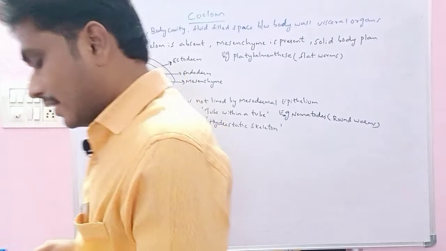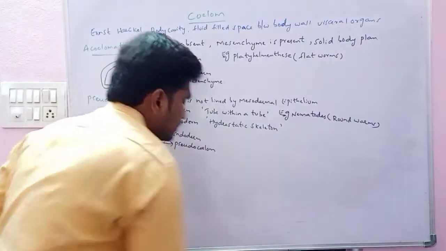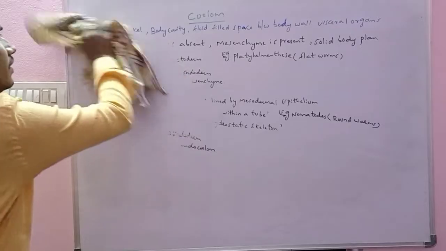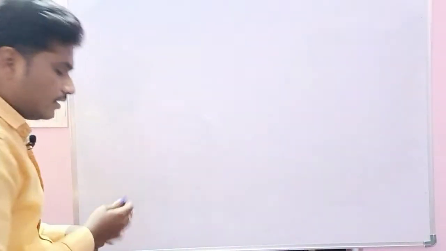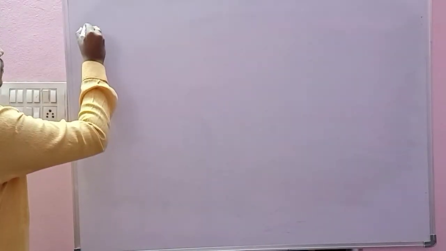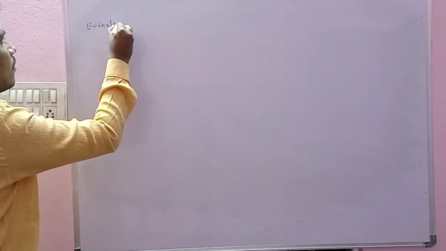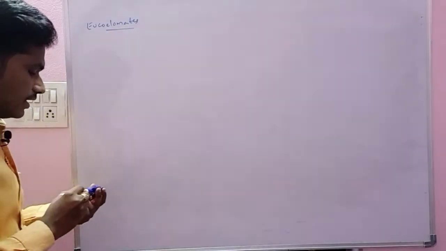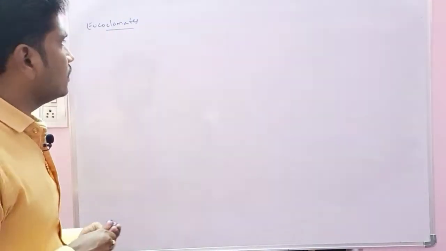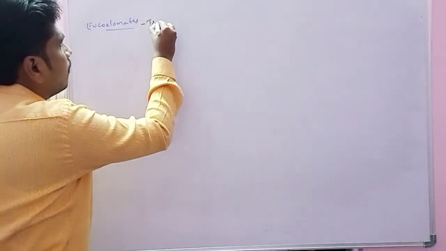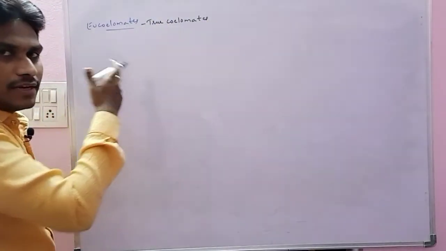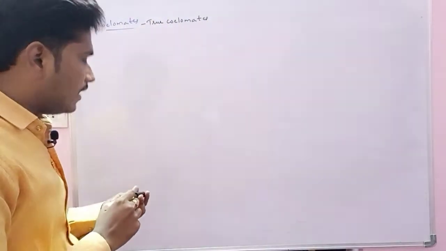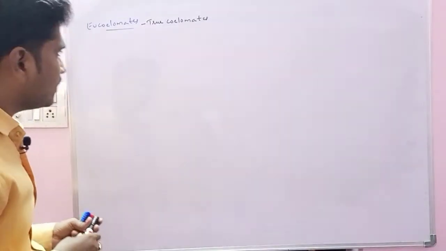And the third one is the eucoelomates. Eucoelomates are the true coelomates. The term always indicates that they are the true coelomates. Pseudocoelomates are triploblastic and eucoelomates are also always triploblastic. And in eucoelomates we have two things.